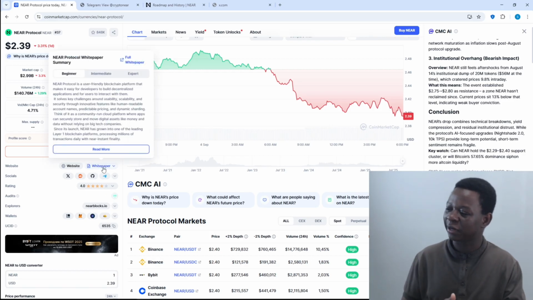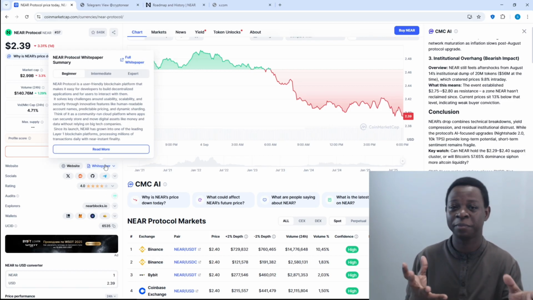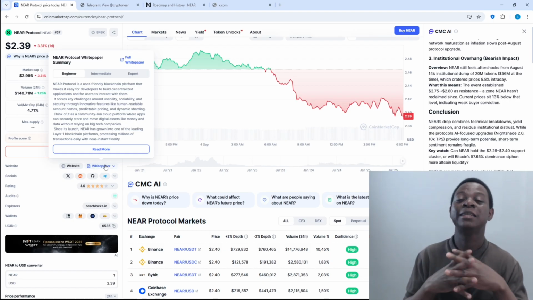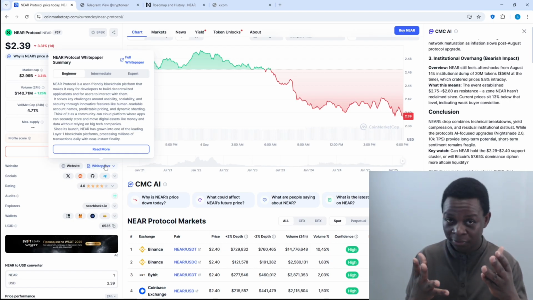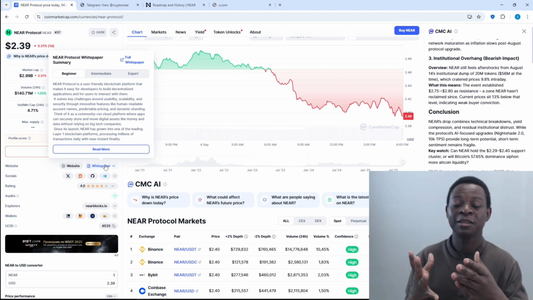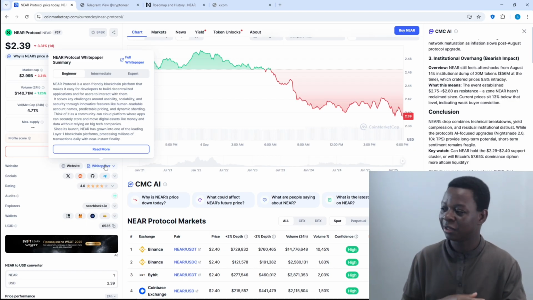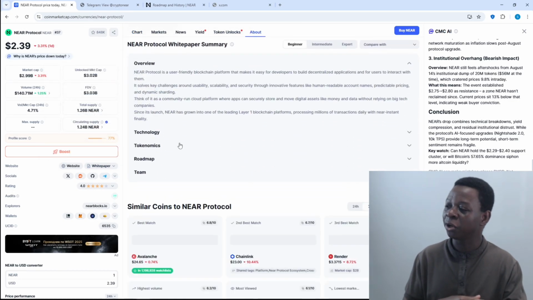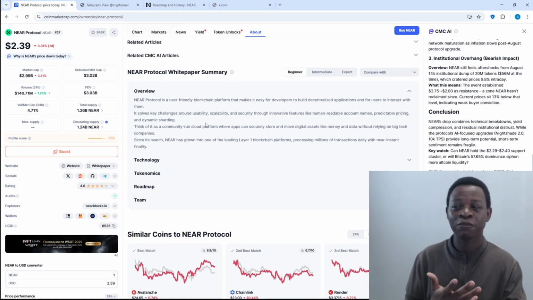The final step you can take is to look into its white paper. What is a white paper? A white paper is a description of the mission of this coin, the mission of this technology. If I click here, read, it is going to take me to its mission overview.